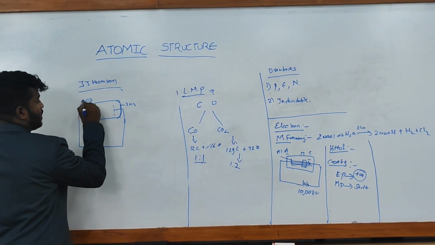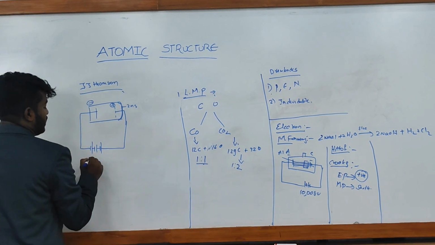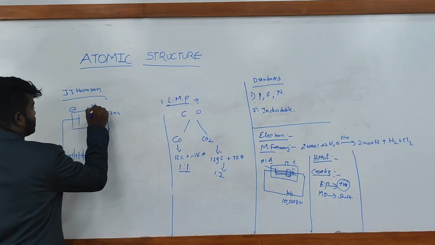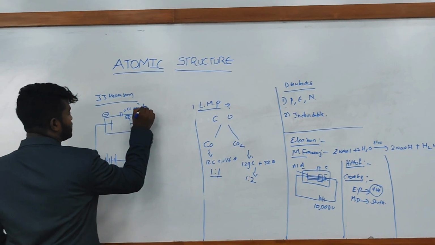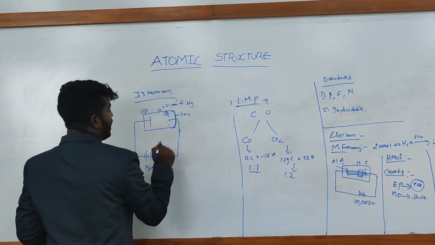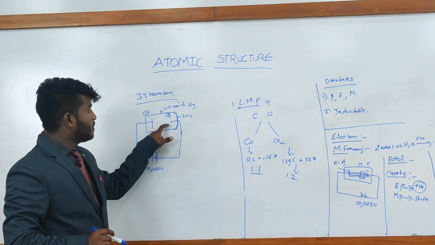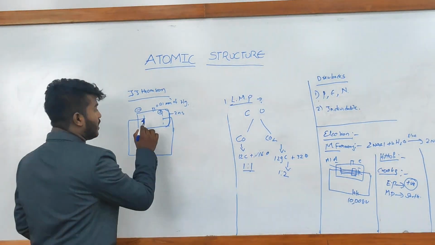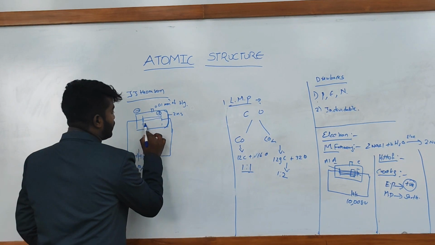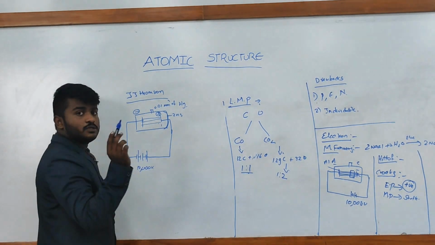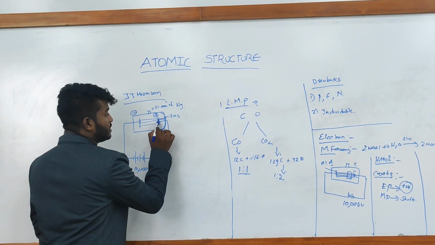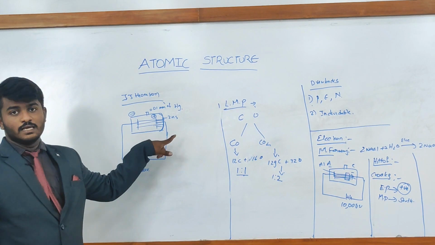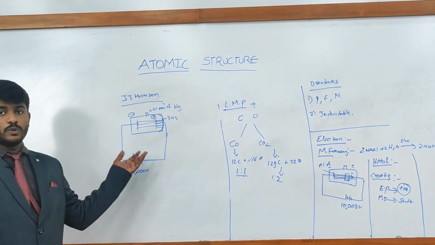This is the cathode and this is the anode, and he took 10,000 volts and 0.01 mm of mercury pressure in this tube. He kept holes in the anode plate. When the cathode rays flow from the negative plate, a few rays of particles pass through this hole and fall on this ZnS fluorescent material, because when rays fall on the ZnS fluorescent material, it shines so that we can see the rays.